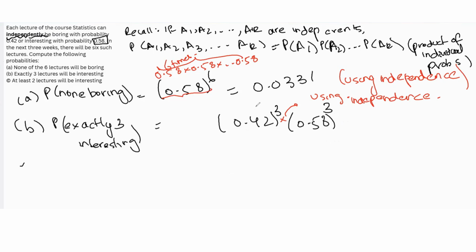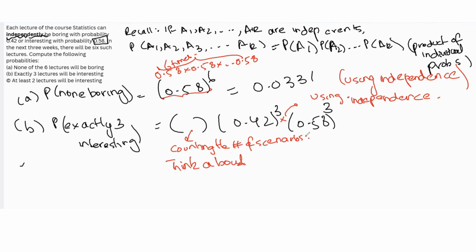Because we need to count the number of possible scenarios. What do I mean by this? Let's try to understand this. Counting the number of scenarios. What do we mean by this? See, when we're saying exactly 3 are interesting, out of the total 6 lectures, it could be that the first 3 are interesting, but then it could be the first is interesting, the second is not, then the third is, the fourth is not, and the fifth is. There are so many possibilities, so we have to consider all possibilities.